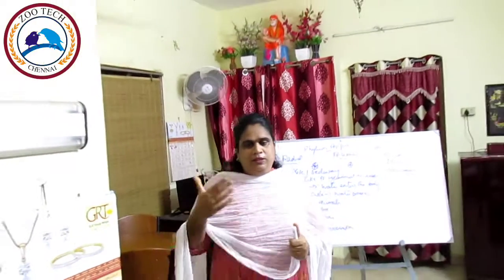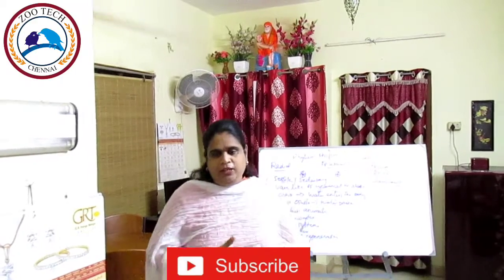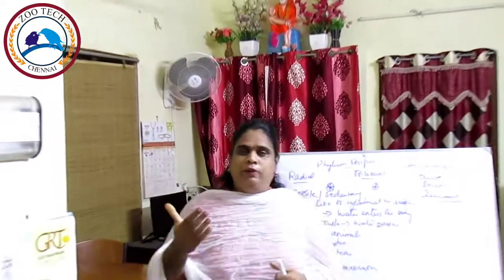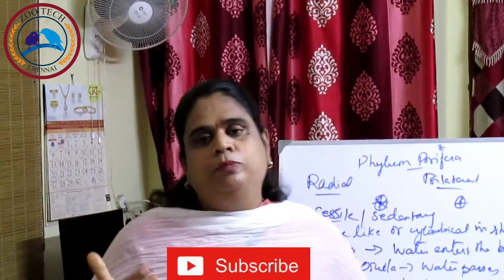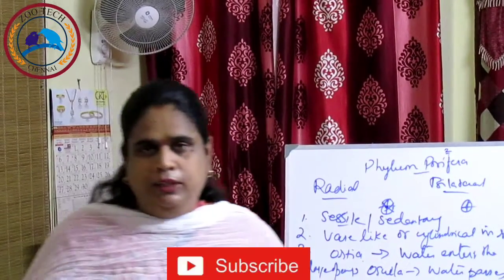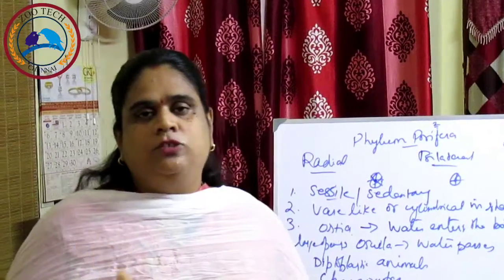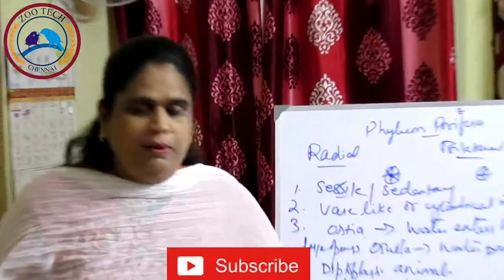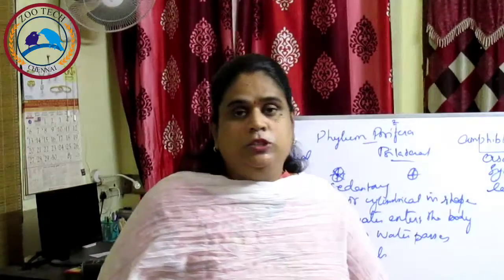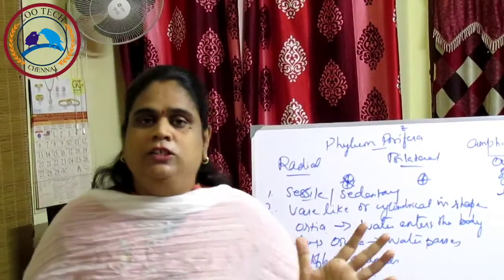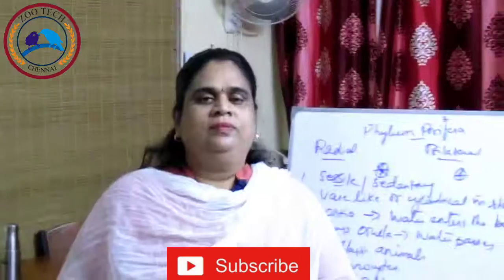The nervous cells and sensory cells are not differentiated, and the most important one is that they are monoecious, that is, they are hermaphrodites: both male and female sex organs are found in the same organism. The cleavage is holoblastic. And the canal system is the most important character in the case of phylum Porifera.